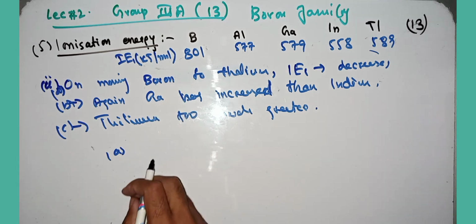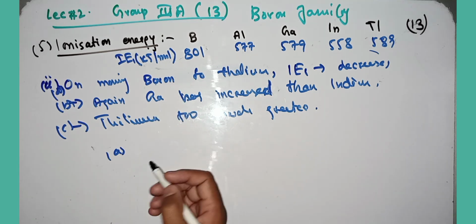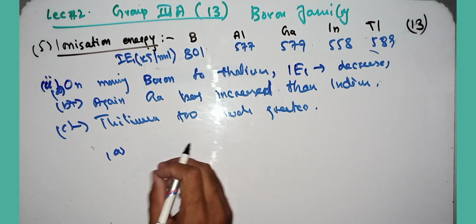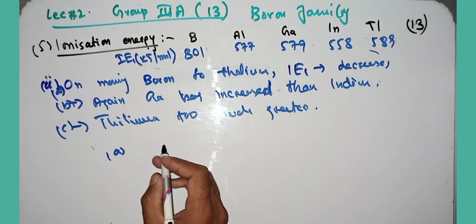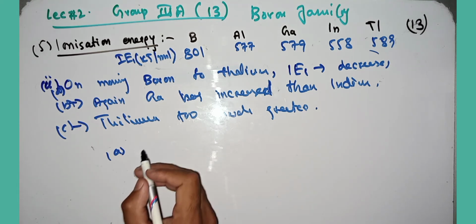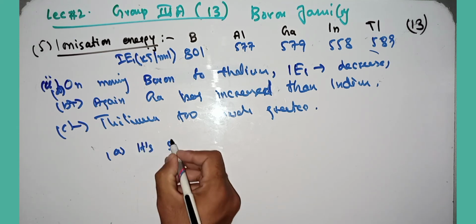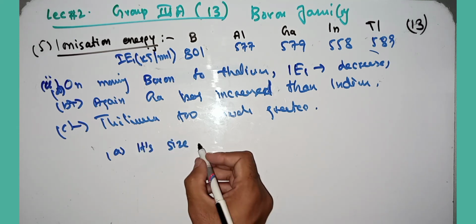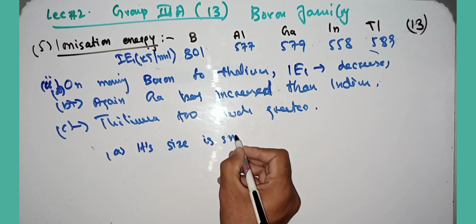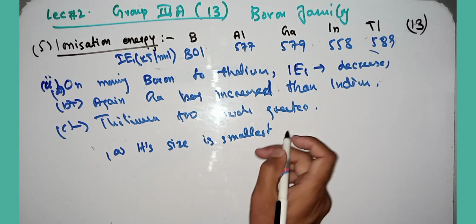The answer you can give the examiner is: the first ionization energy of boron is highest in the group since the atomic size is smallest, and that's why the screening effect is lowest.